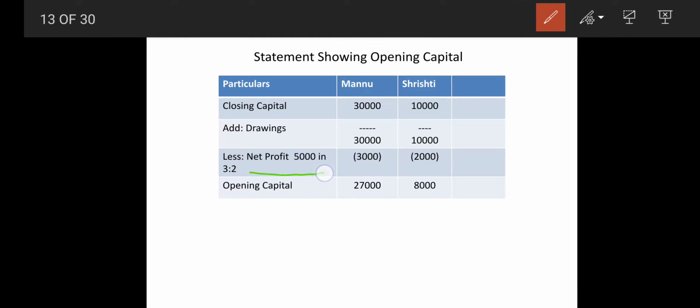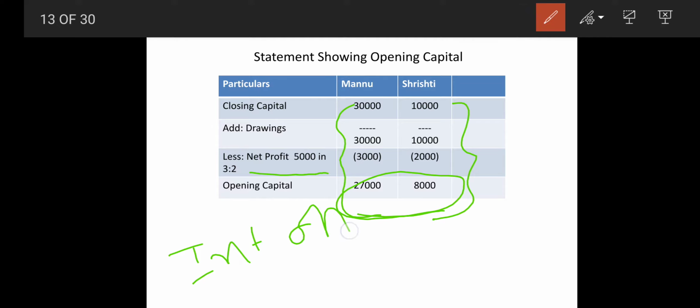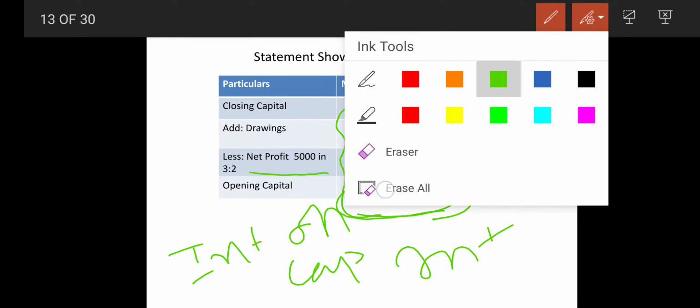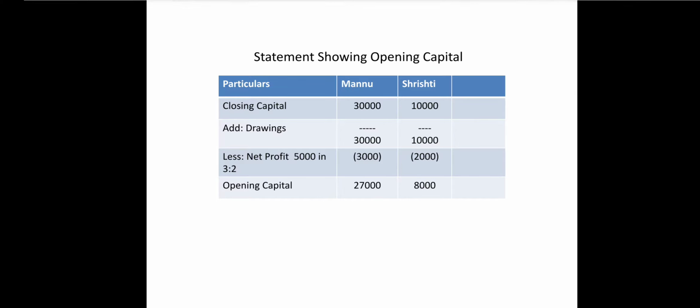Now net profit in the sum is given as how much? 5,000 in the ratio of 3:2. So that gives you 3,000 and 2,000. So 30,000 minus 3,000 is 27,000, and 10,000 minus 2,000 gives you 8,000. Ultimately our opening capital is 27,000 and 8,000. And what had they omitted? Interest on capital and interest on drawings. They had omitted these two points, right? So we are going to deal with both now.